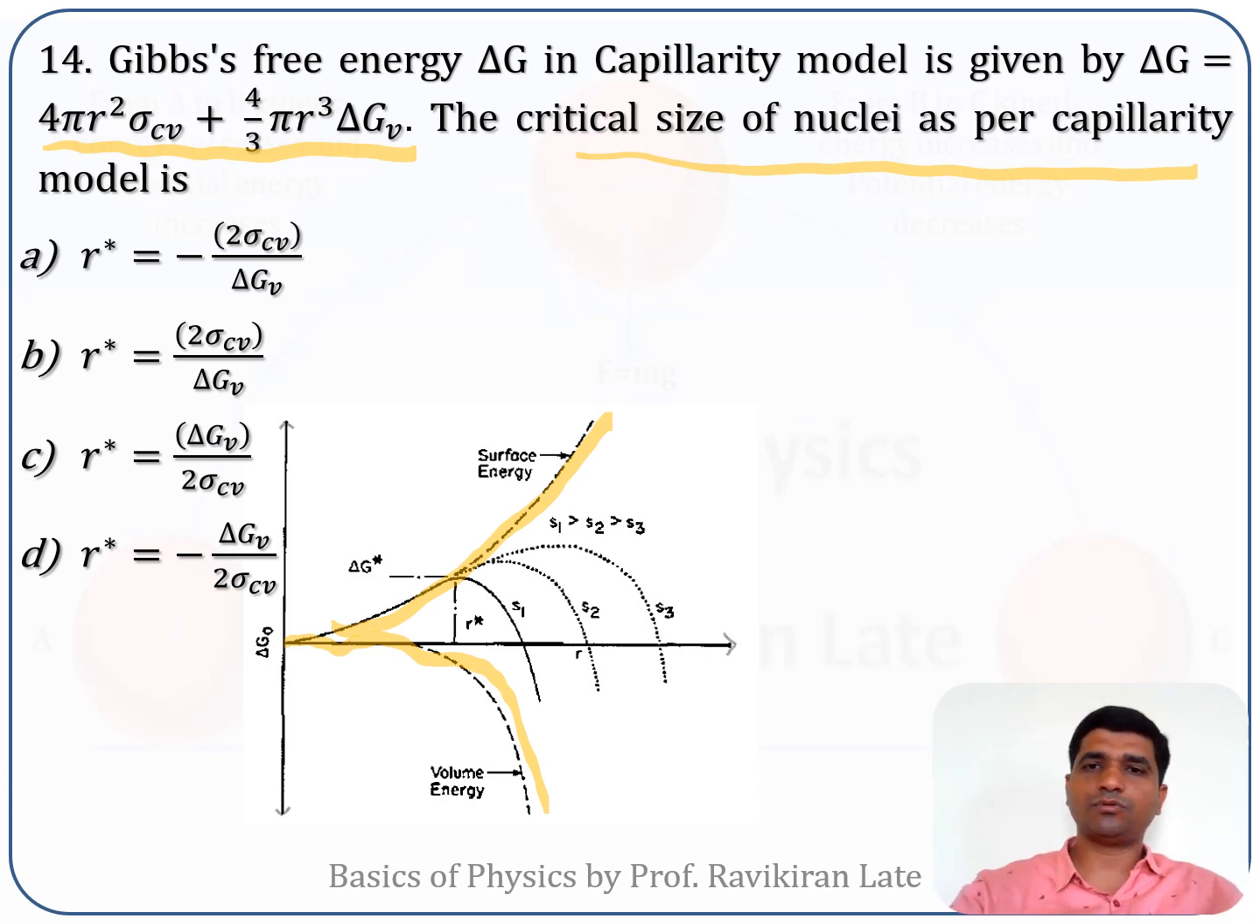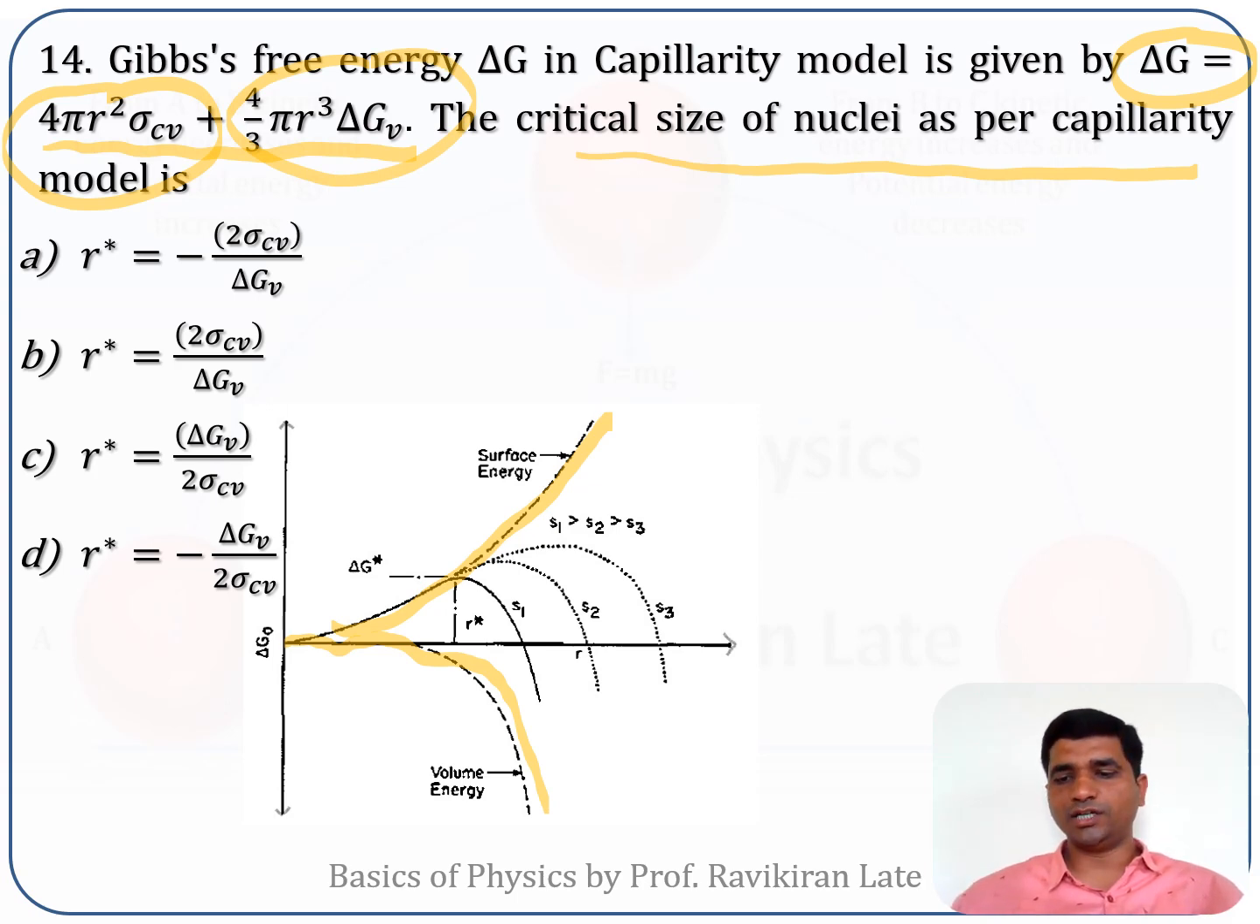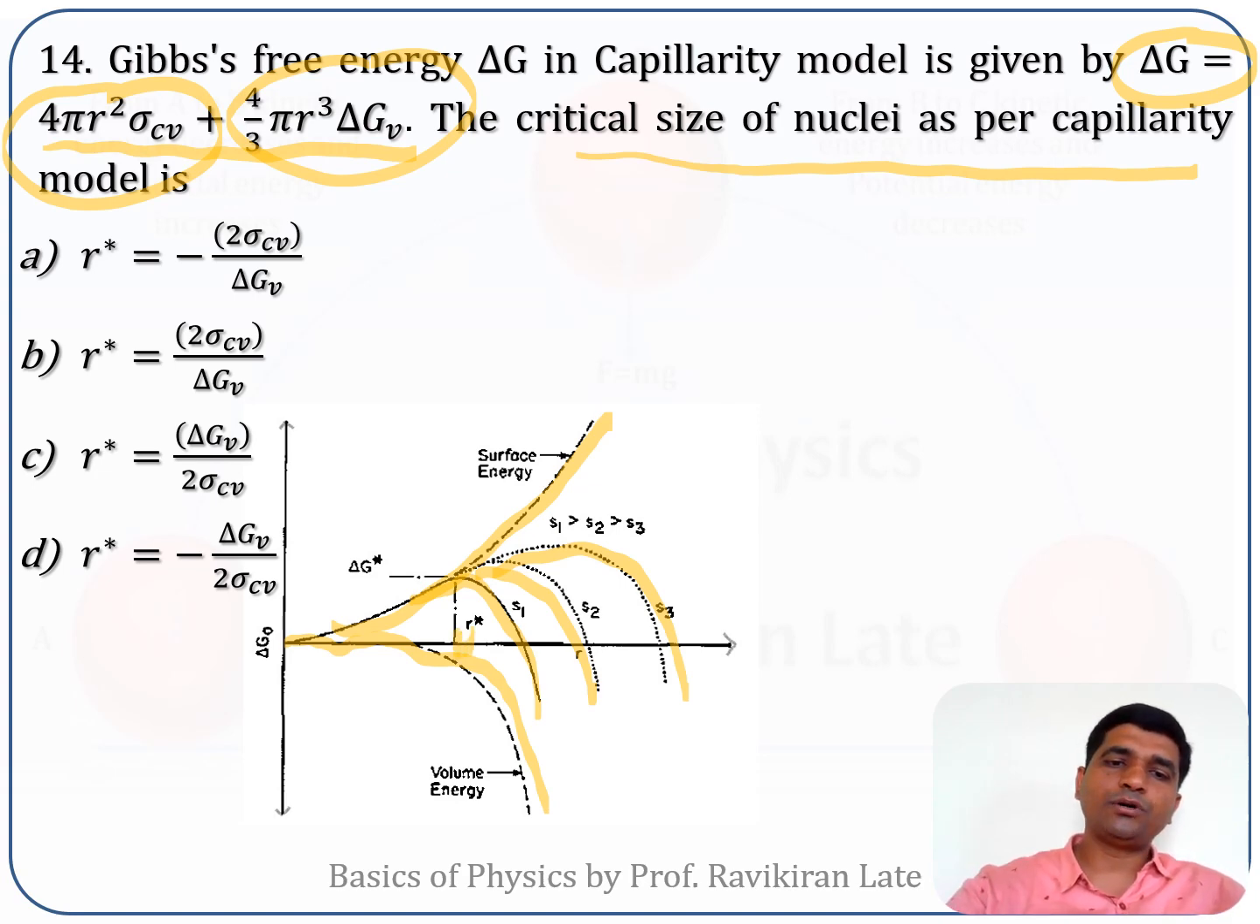The Gibbs free energy delta G has two terms. The first term is called the surface energy term, and the second term is called the volume energy term. The variation of the surface energy and volume energy is shown over here, and the addition of these two will go like this. For different supersaturations, the variation of the total Gibbs free energy, which consists of surface energy as well as volume energy, will go like this.